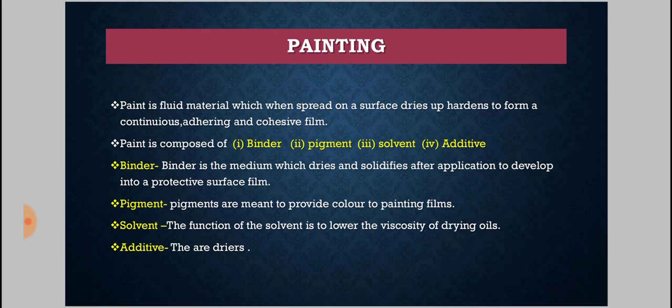Why are we painting the surface? It protects the surface from weathering effects of the atmosphere and actions by other liquids, fumes and gases. It also prevents decay of wood and corrosion in metal. We are providing paint on the walls of structures, as well as painting wooden structures, or you can say metal bodies also.